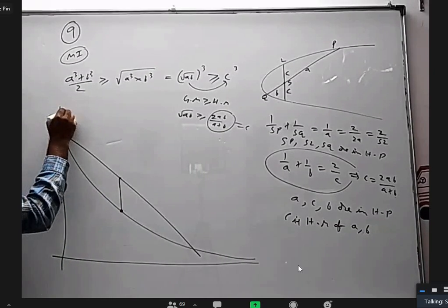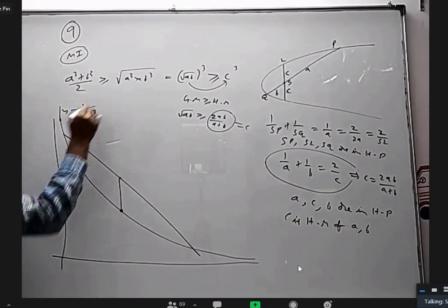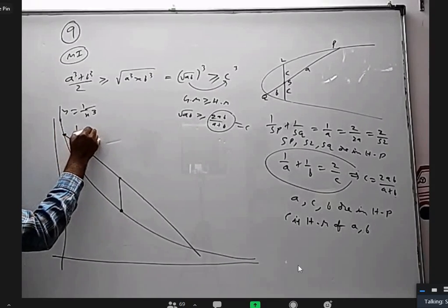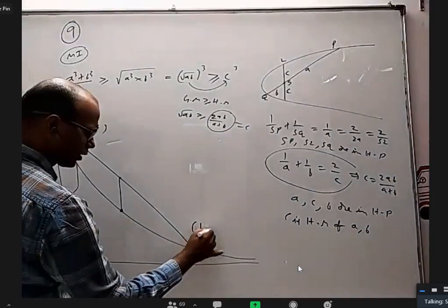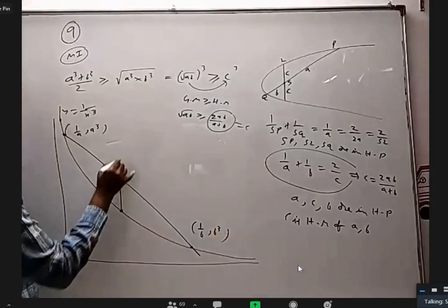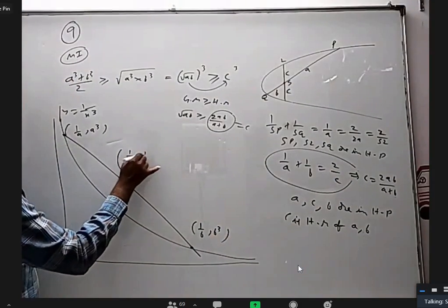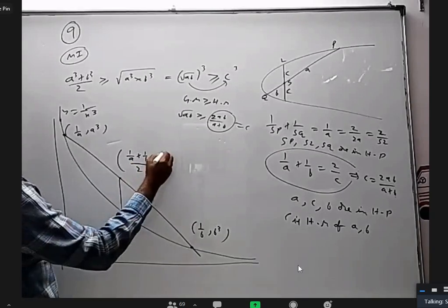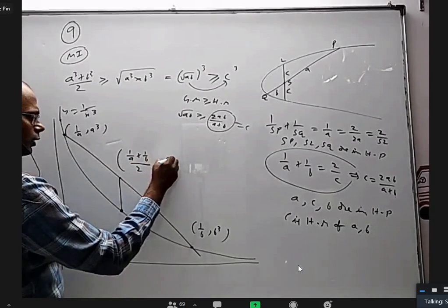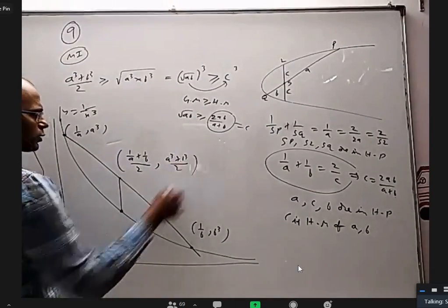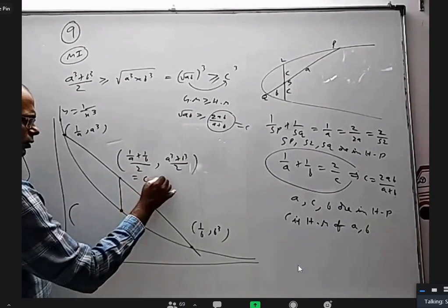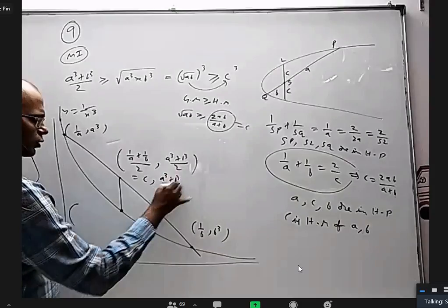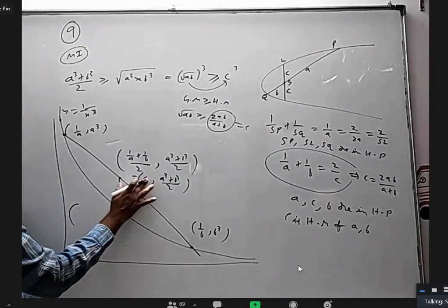Okay, this curve is y equal to 1 by x cube. This point is (1 by a, a cube). This point is (1 by b, b cube). This point is ((1 by a plus 1 by b) by 2, (a cube plus b cube) by 2). This point is, in fact, (1 by c, (a cube plus b cube) by 2). Is it c or 1 by c? 1 by c.